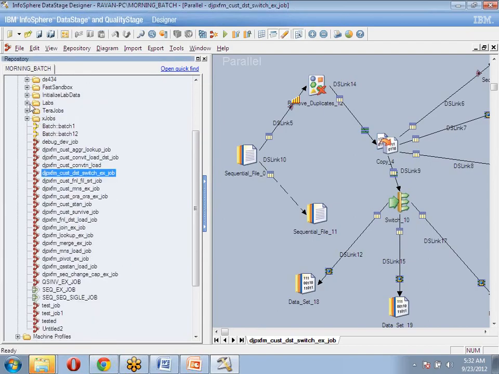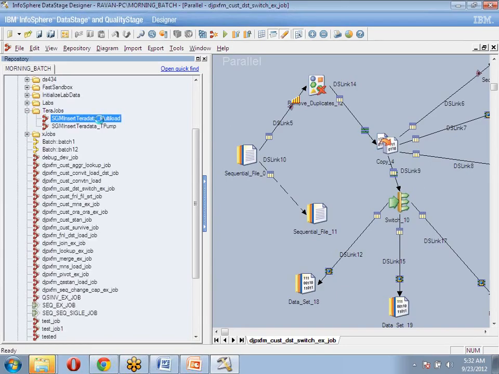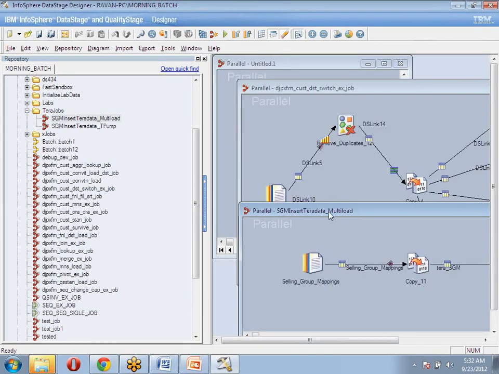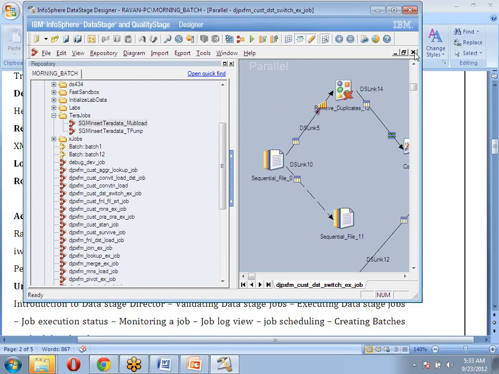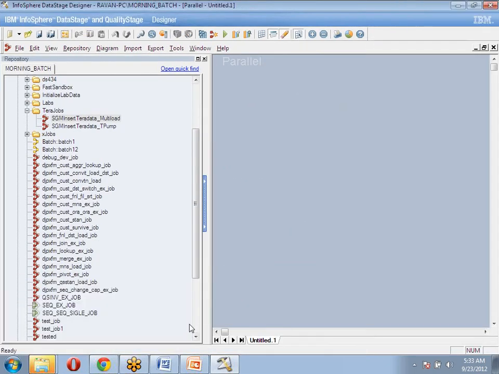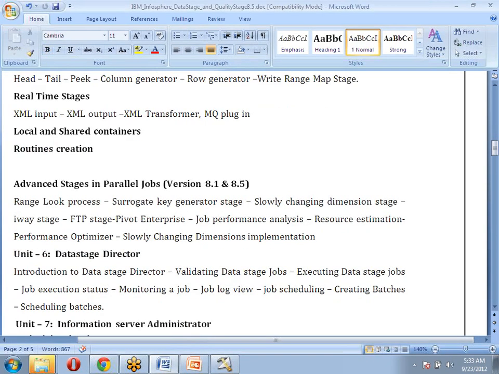These are all jobs which connect from DataStage to Teradata, to fetch the data and to load the data into some Teradata database. We are using the Teradata stage. Different stages we can use, and different stages we can populate. This is about the basic development environment.